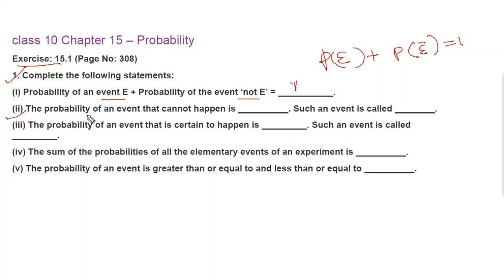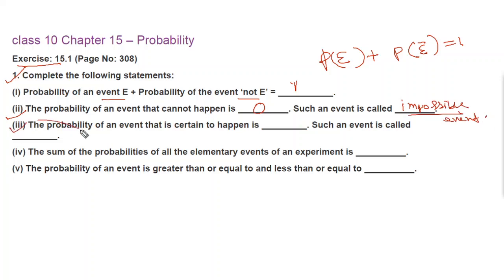Probability of an event that cannot happen is dash. If it cannot happen, then probability will be 0. Such an event is called what? It is an impossible event.